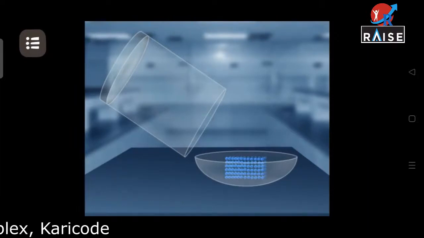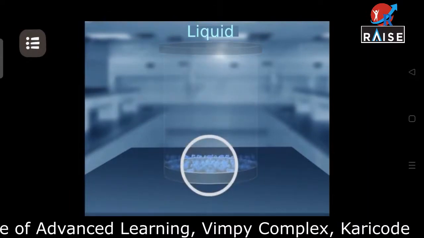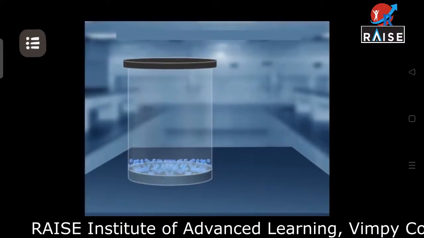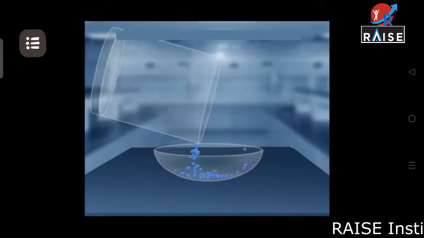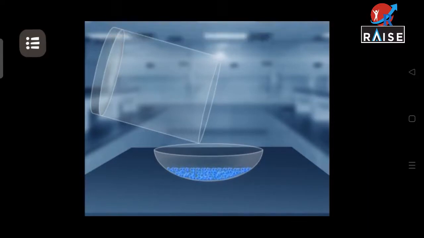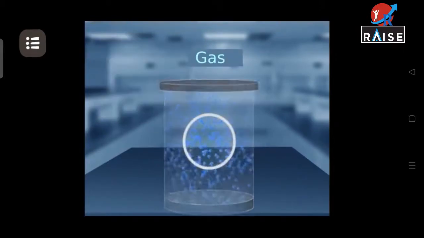The distance between the particles in a liquid is relatively very less than that in a gas. The force of attraction between the particles is very high compared to that in a gas. A liquid has definite volume and has no definite shape, but it has the shape of the container in which it is taken. In the gaseous state, particles remain far away from one another.